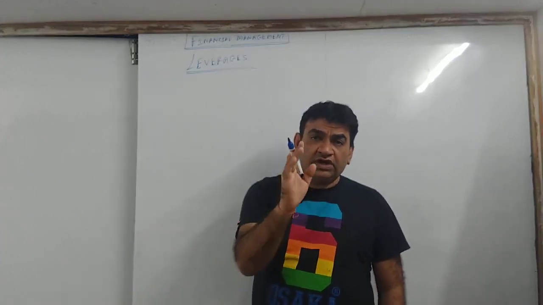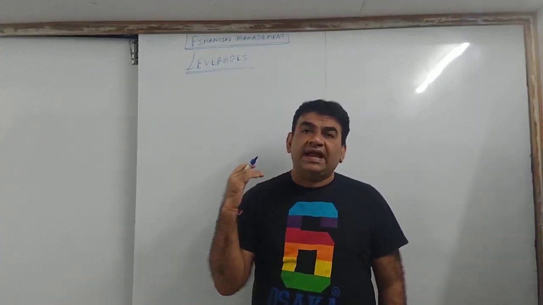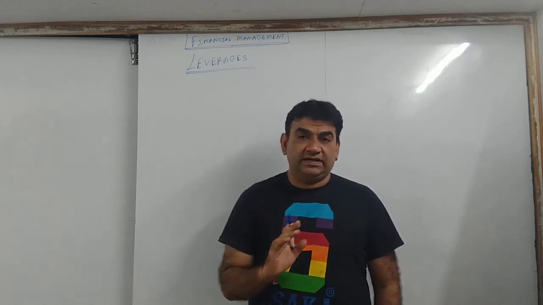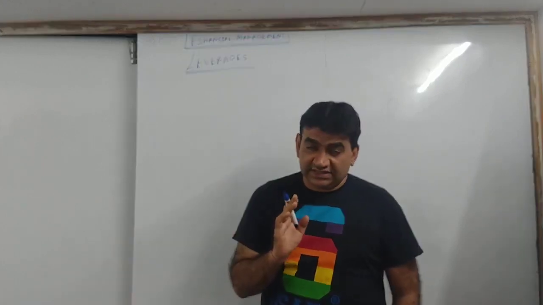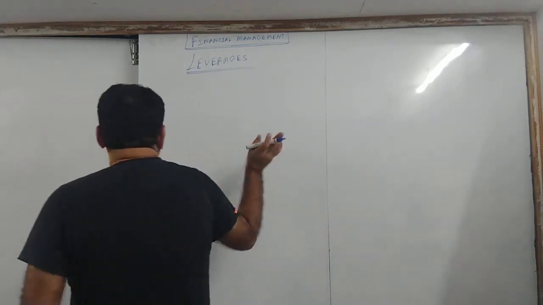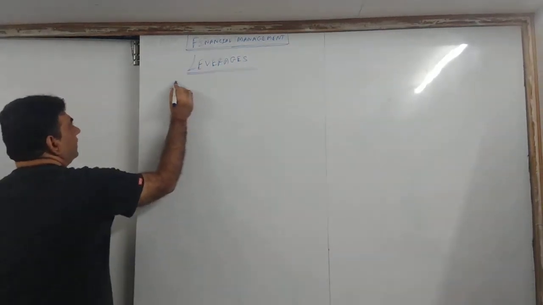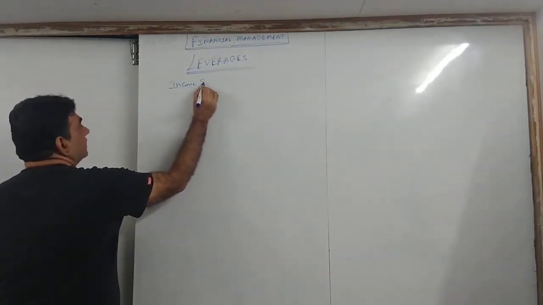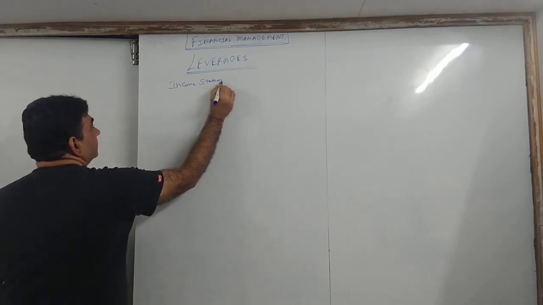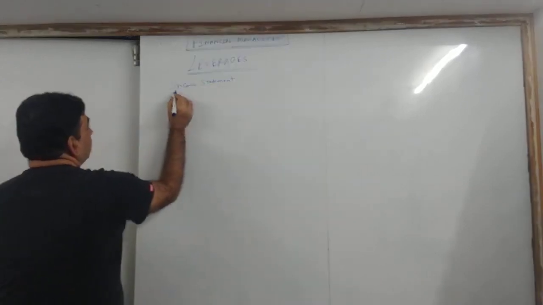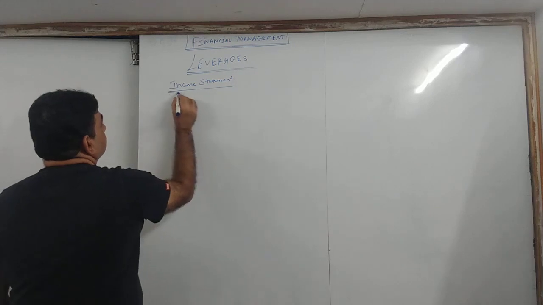In this batch, you all have only MCQs, so high level sums are not expected. So focus on this basic. You all can write this. Give the heading income statement.